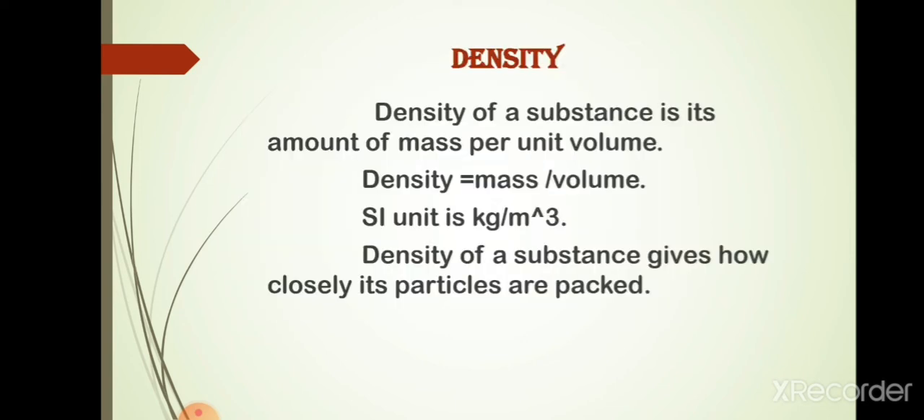Next is density. Density of a substance is its amount of mass per unit volume. That is, density is equal to mass by volume. The SI unit of density is equal to SI unit of mass by SI unit of volume, that is, kilogram per meter cube. Here, gram per centimeter cube is the smaller fraction. Density of a substance gives how closely its particles are packed. If density is more, particles are more closely packed.